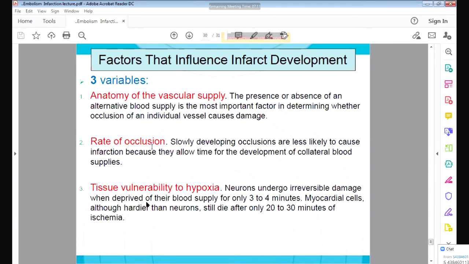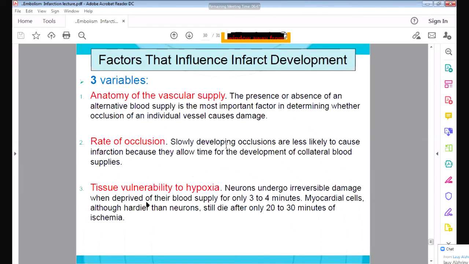But if an organ has only one blood supply, it can easily undergo infarction, because if that artery is blocked, it can undergo infarction. Then rate of occlusion. If the occlusion is developing slowly, not suddenly, it gives time for other arteries to open up around that tissue.